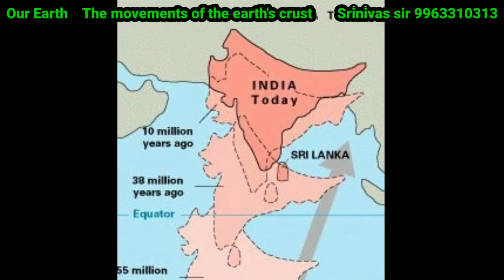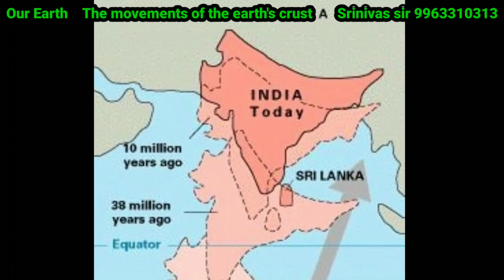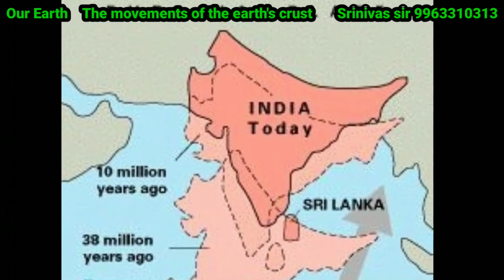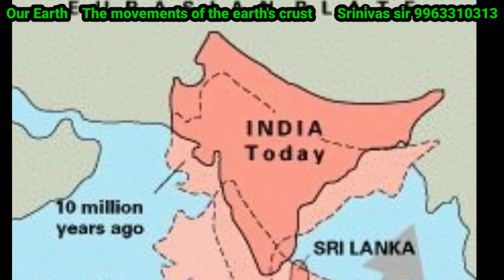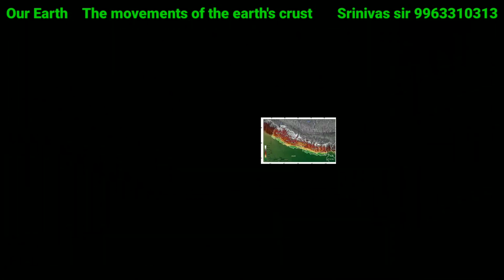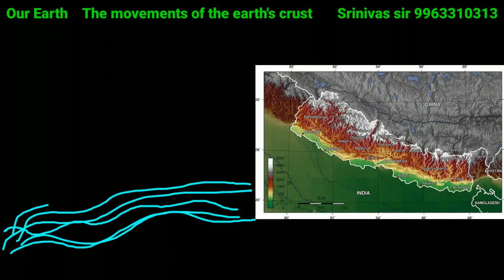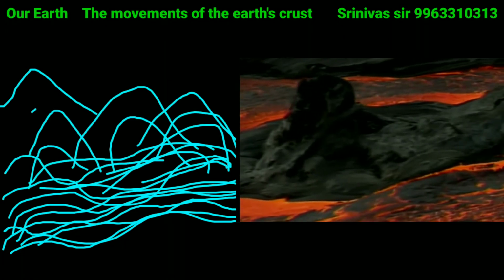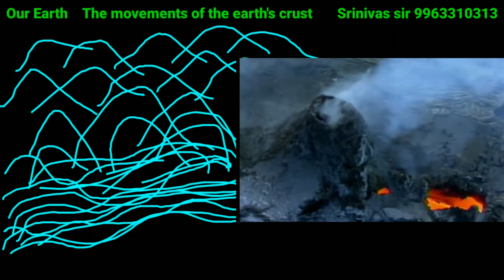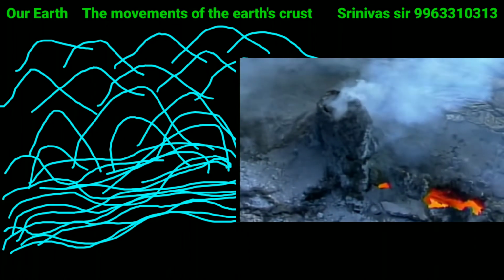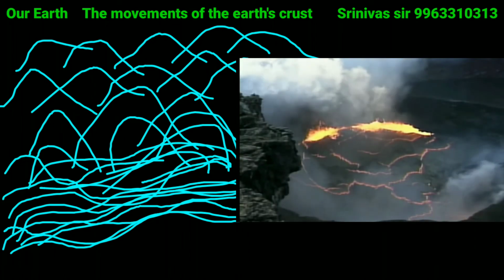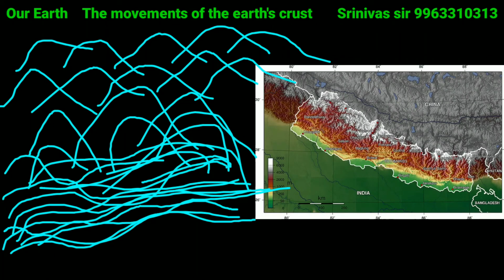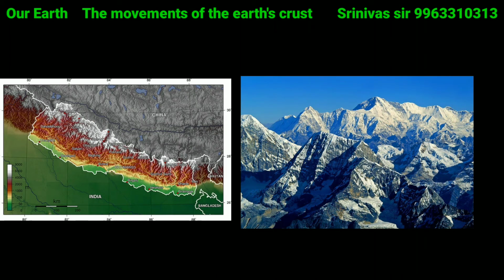When the Indian plate collided with the Eurasian plate and the Tethys Sea, the water in the Tethys Sea flowed away. The sediments present in the Tethys Sea and the hot lava erupting from the Eurasian plate were raised, accumulated one by one, and folded and formed into the Himalayan mountains.